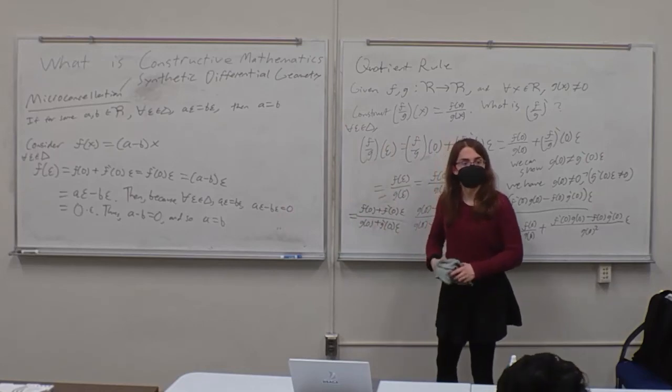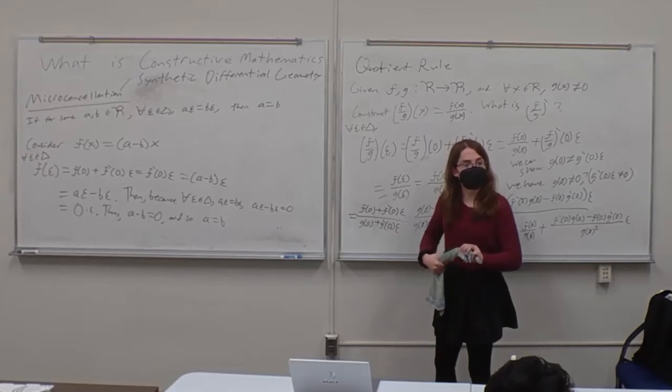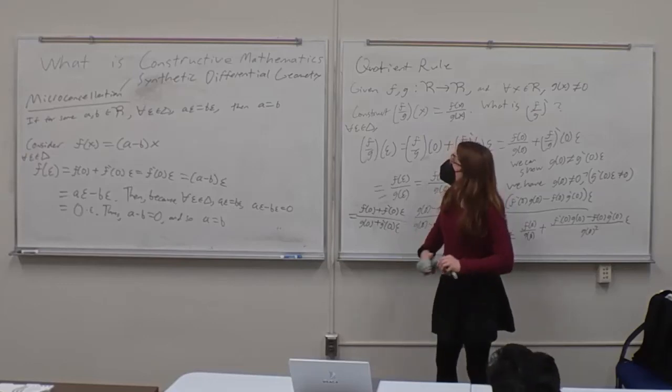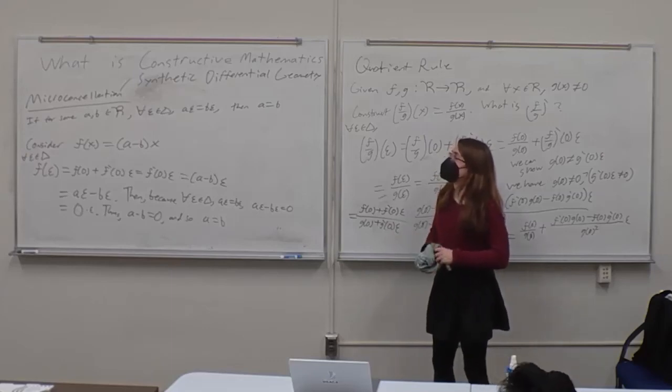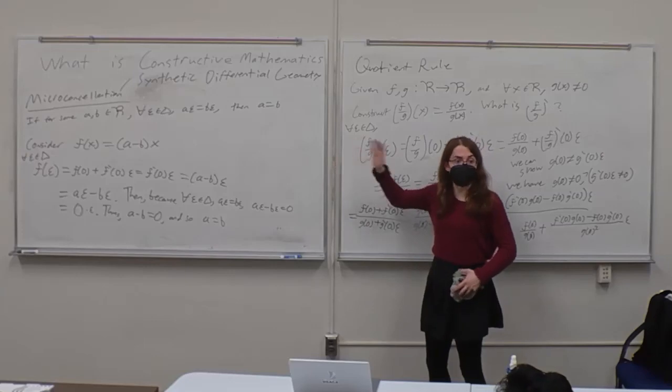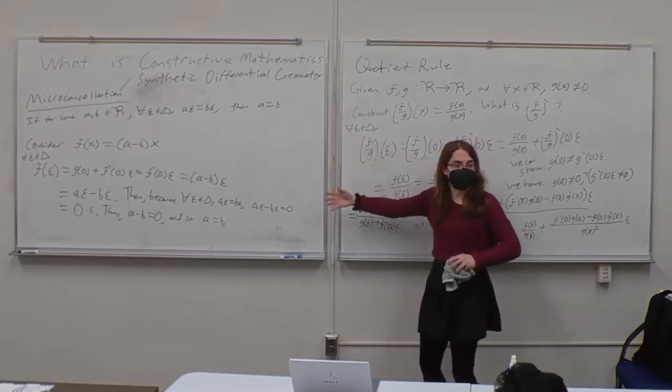Can you tell us what's the difference between synthetic mathematics and constructive mathematics? Synthetic just in general refers to taking an existing subject in mathematics and generalizing it as far as possible, if that makes sense.